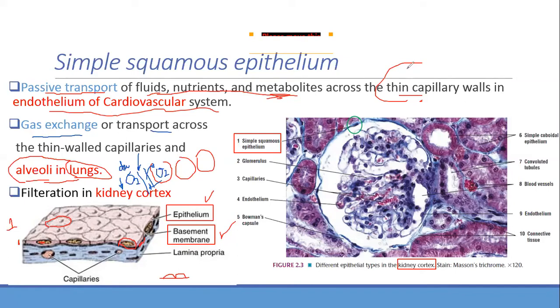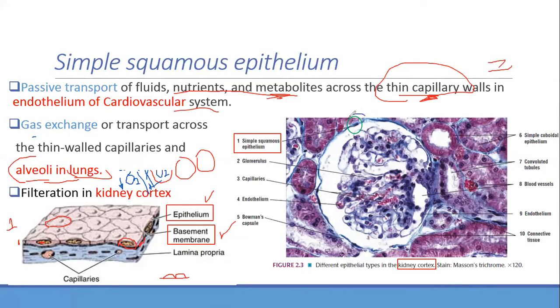Now another example. What we're seeing here is actually the kidney cortex. You know the kidney has cortex and medulla. Can you see this green color circle over here? I'll draw some circles, and please tell me whether you're able to see the epithelium. Can you see the simple squamous epithelium over here? This is how it looks in real, under the microscope. Are you able to appreciate it?